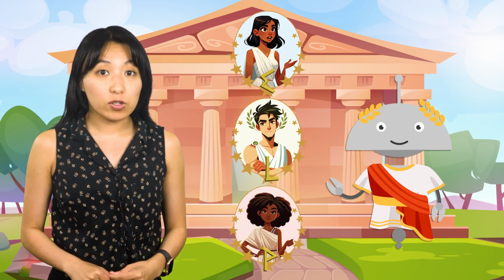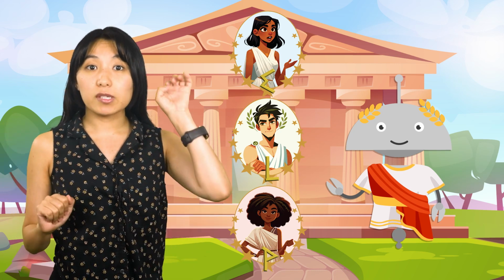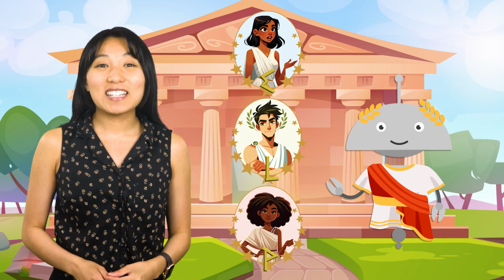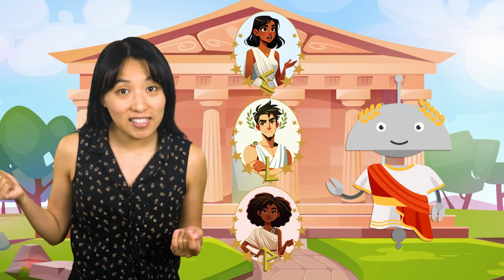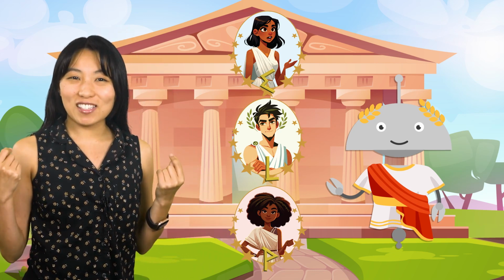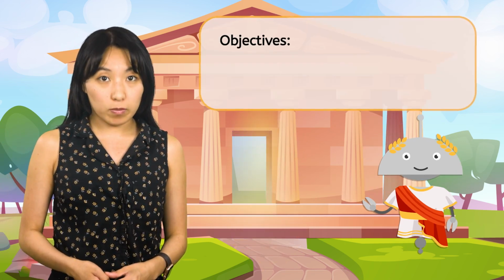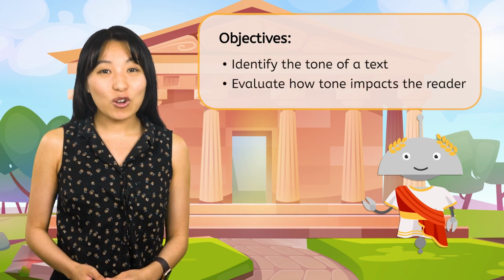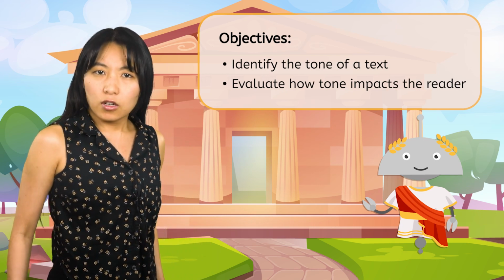The Persuasia Town Council needs someone to investigate by comparing the note found at the crime scene with examples of each debater's writing. Once we find a match, we'll be able to identify the kidnapper. And since we analyzed their writing last time, I think we're the right sleuths for this case. In order to figure out which of the three kidnapped Mortimer, we'll learn to identify the tone of texts and evaluate how tone impacts the reader. Now, let's get a move on. For Mortimer!